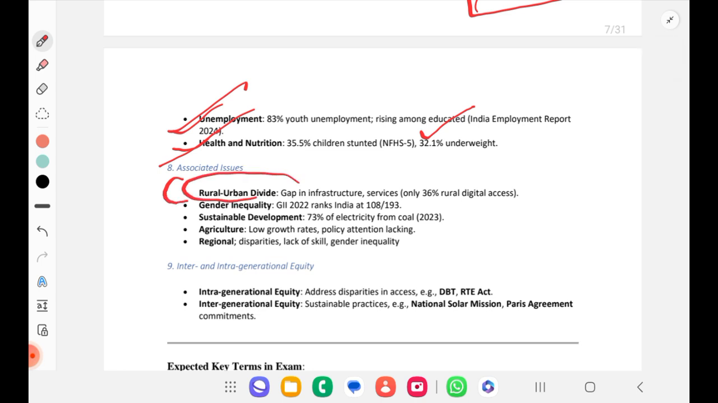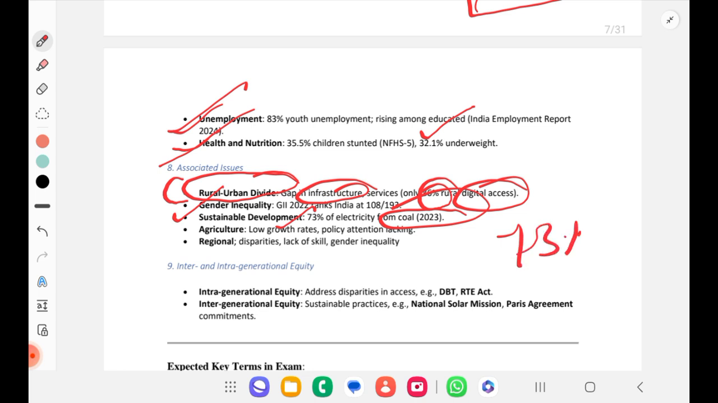Then associated issues come. Those are the main issues. Associated: the rural-urban divide, even in infrastructure, even digital access. Only 36% of rural areas are digitally accessible. Then gender inequality is there. India ranks 108th out of 193 countries. So we are ranking very low, we are having more gender inequality. Sustainable development, 73% of electricity is still coal dependent. 73%, more than 50%, near to 100%. So that you will be able to remember. That's why I'm saying it on an average, whether it is above 50 or less than 100.